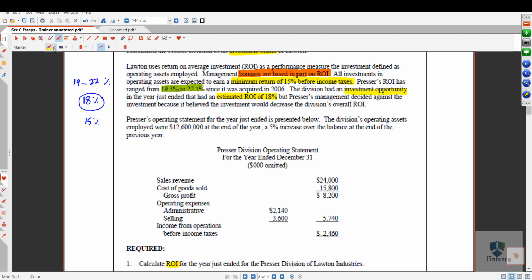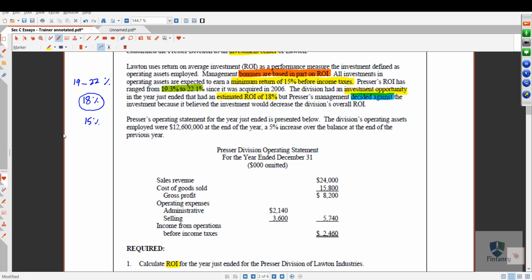But what did they do? They decided against this investment. Why? Because their bonus, as I have highlighted in orange color above, is based on the return on investment, ROI. That's why, for the sake of their own self-interest, they are going to reject every investment opportunity which will give them below 19.